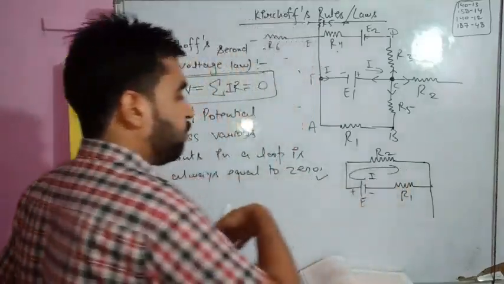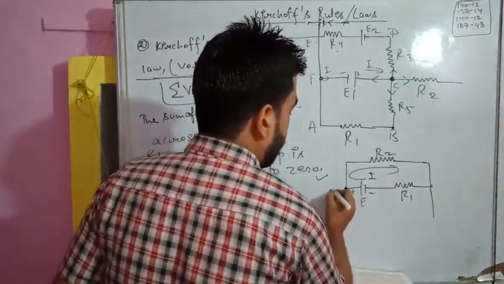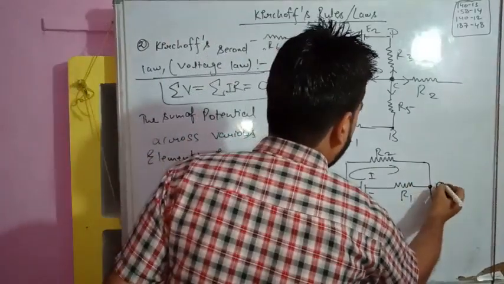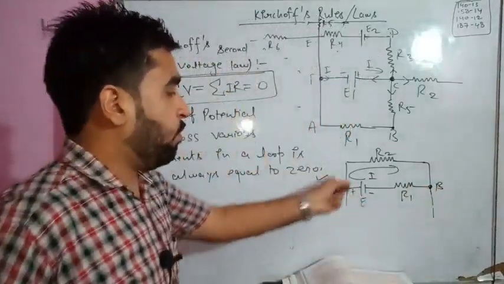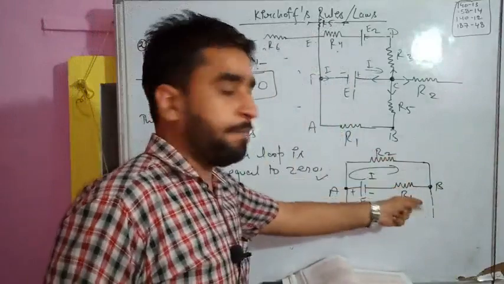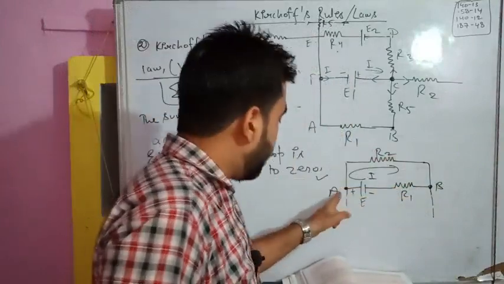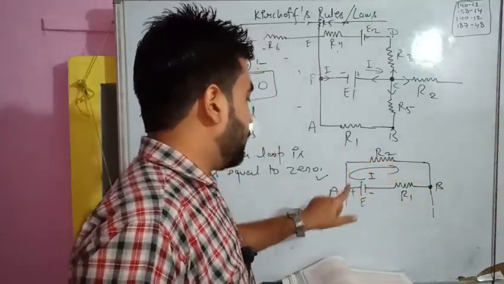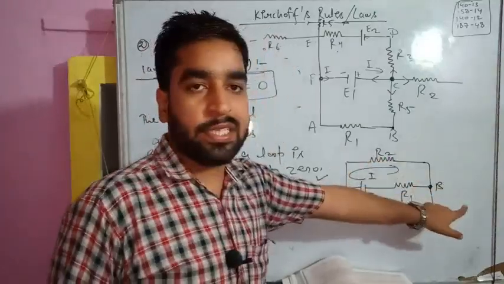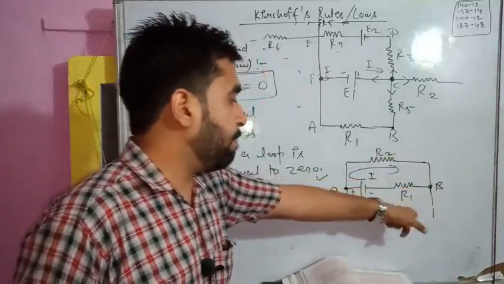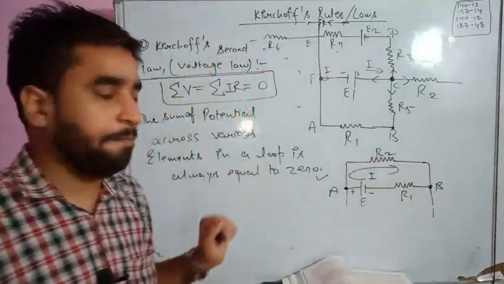Suppose current I is flowing. So what will be the current? Current will remain I. Why? Because you can clearly see A is a junction, B is a junction. Starting from a junction, coming towards a junction, this is a branch. In a branch, the current I will remain the same.